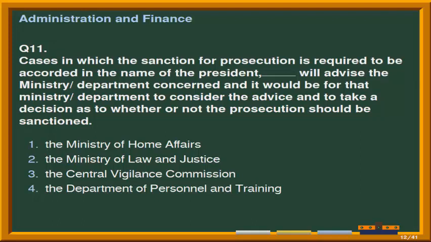Options are number 1, the Ministry of Home Affairs. Second option is the Ministry of Law and Justice. Third option is the Central Vigilance Commission. And the last option is the Department of Personnel and Training. Right answer is option third, that is the Central Vigilance Commission.